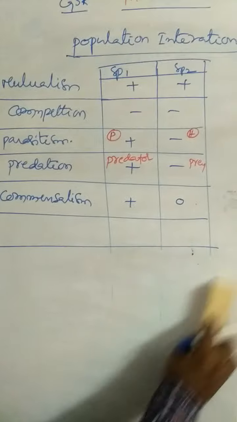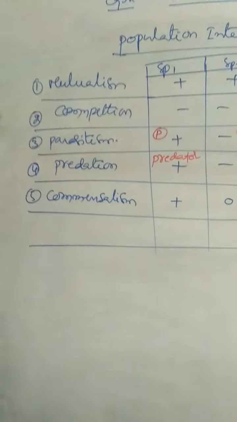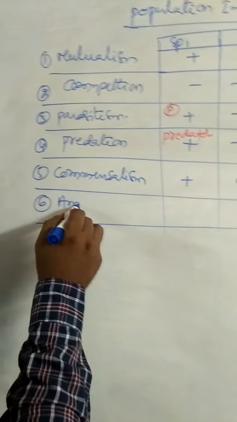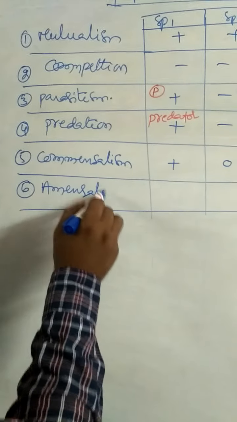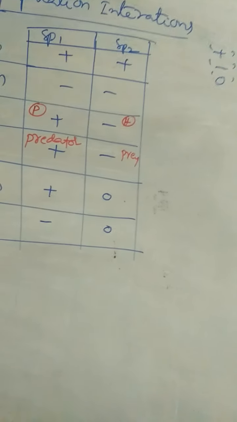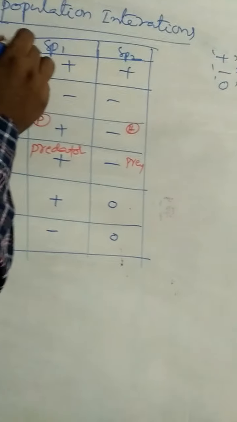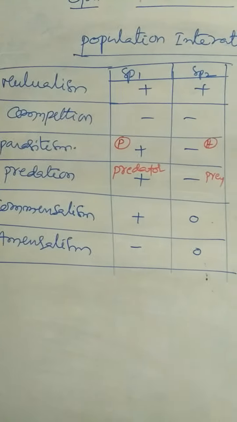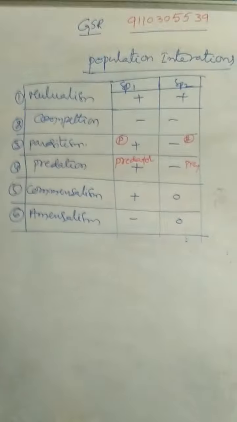And the last one, amensalism. Amensalism is an association or interaction in which one partner gets harmed, the other one is neither benefited nor harmed. This is the outline classification of